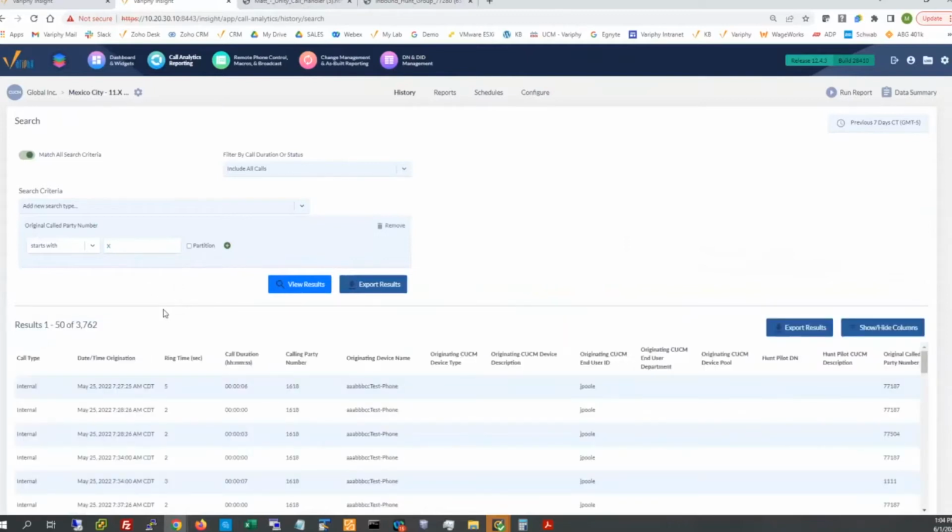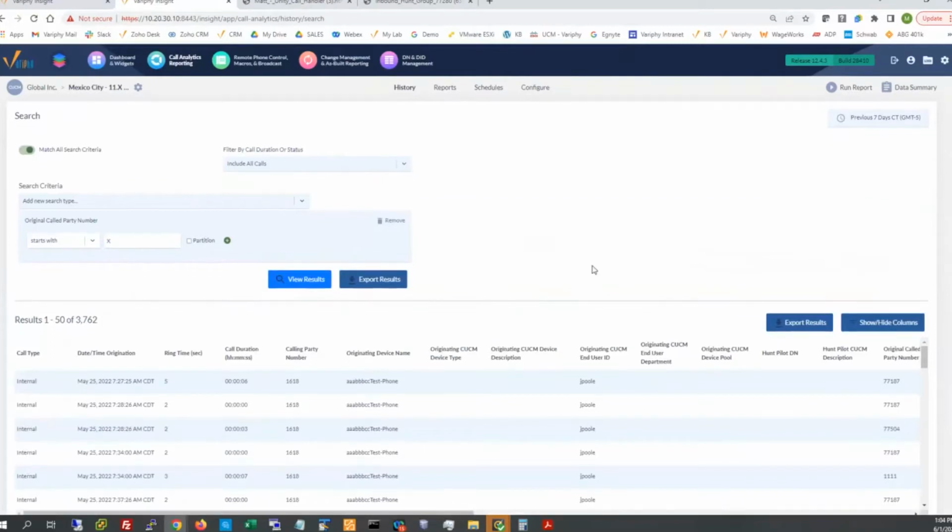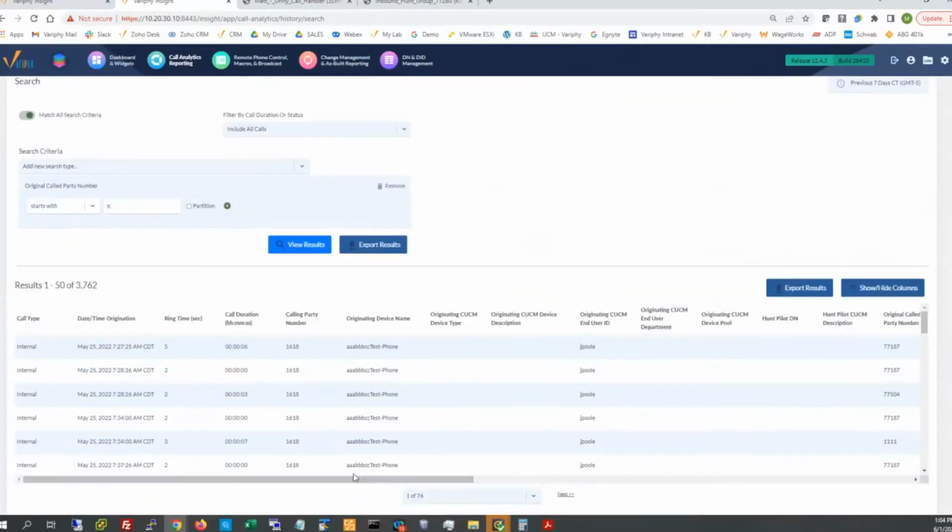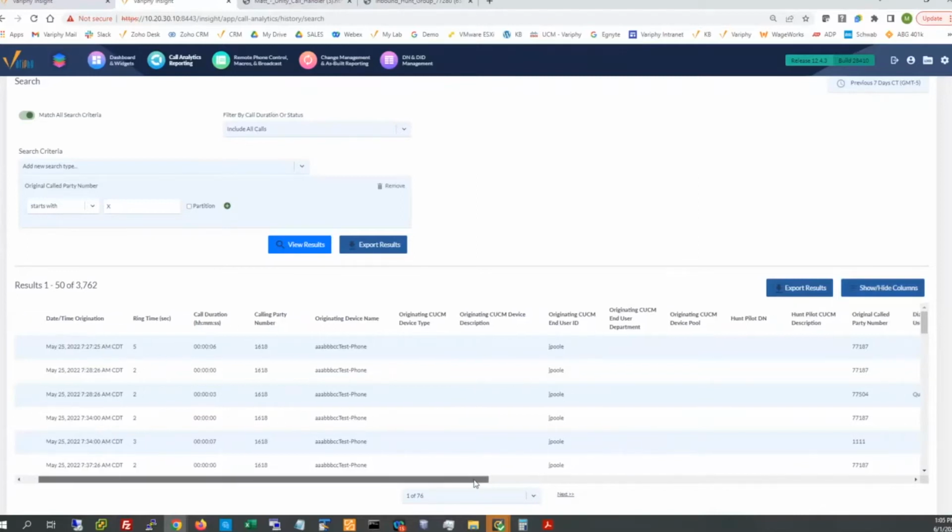The results that we're seeing here, these 3,700 calls, certainly we can peruse them at our leisure. I have quite a few extra columns in the show hide columns, and I'm going to be adding more. So bear with me on that. But we'll certainly review them and see their value in a few moments.